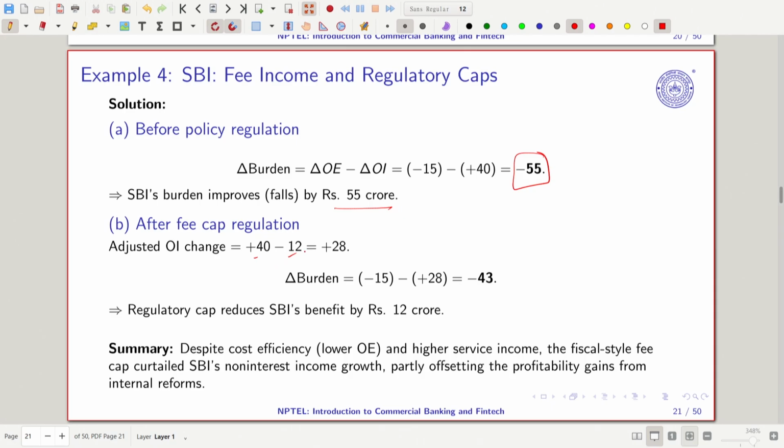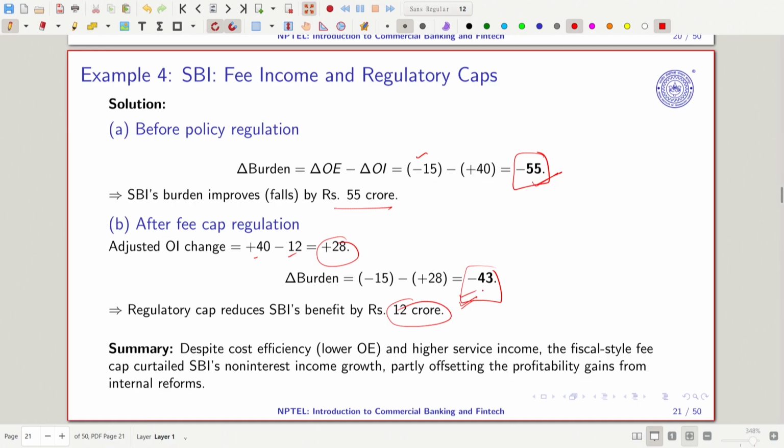So, how much is the change in burden? The burden here is minus 15, which is the expense, plus 28 that we are seeing. So, how much do we have? It has come down to 43. If you just subtract 55 minus 43, you have the benefit of 12 crore. So, this is what we are going to see, but here we have the cap regulation, and the cap regulation is further reducing the burden of the bank.